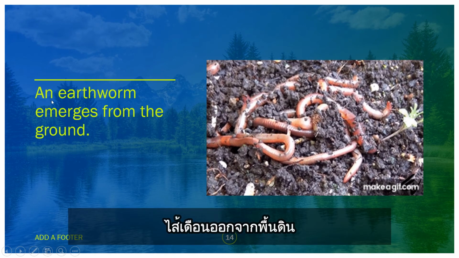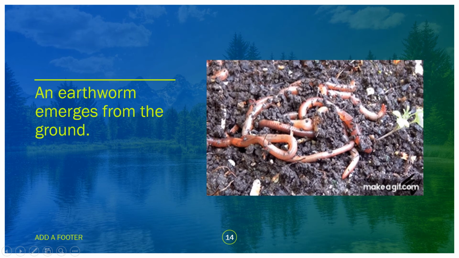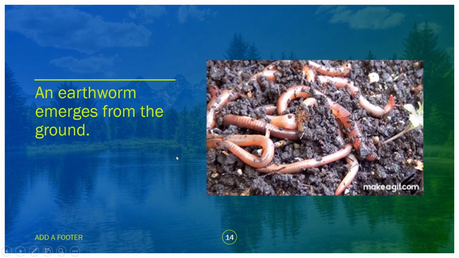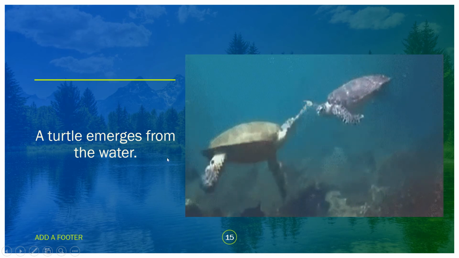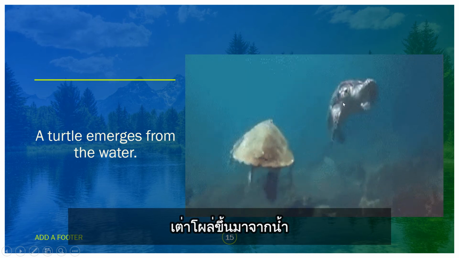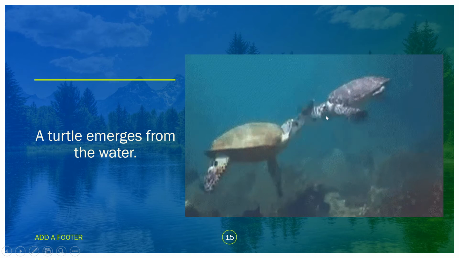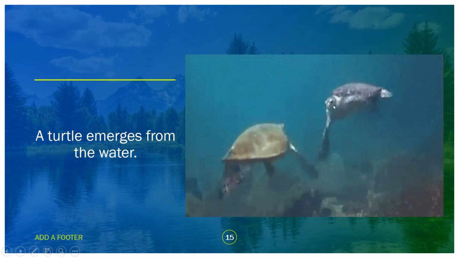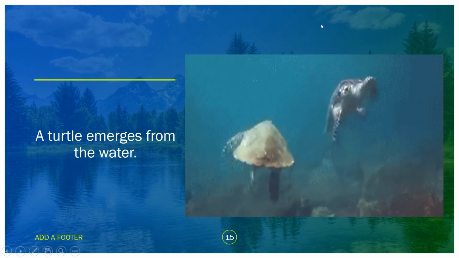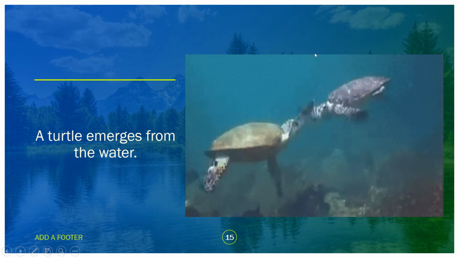An earthworm emerges from the ground. They just emerge from the ground to breathe. What about the turtle? The turtle emerges from the water. They swim under the water, and when they need to breathe, they go to the surface of the water. They go here and breathe in here.